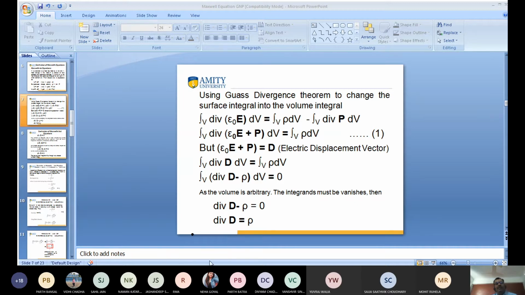This is the Maxwell first equation. This is the derivation of the Maxwell first equation: divergence of D is equal to rho. This is the Maxwell first equation.